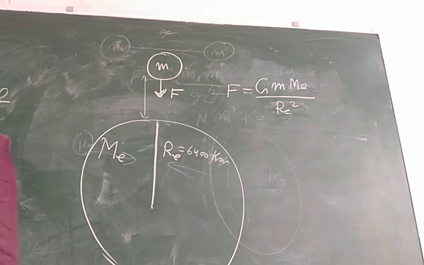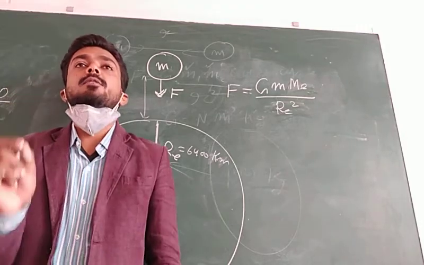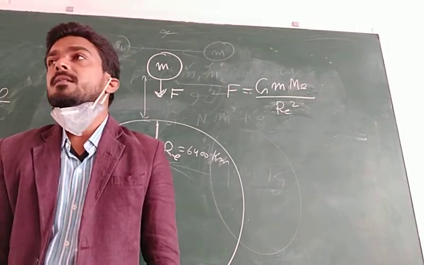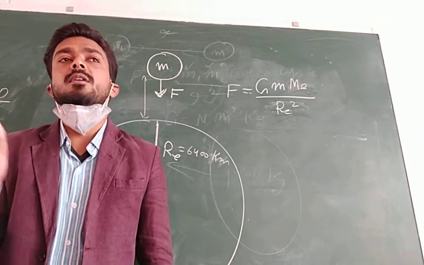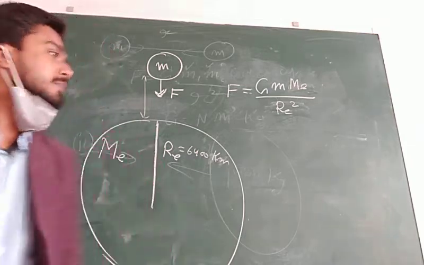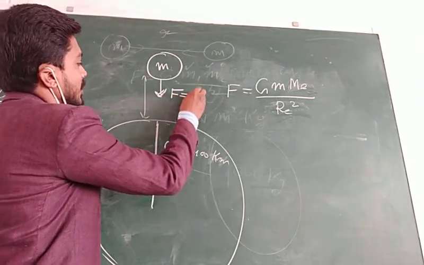Now, one more thing. In the Force and Laws of Motion chapter, we have studied a formula: force is equal to mass into acceleration. Then we can write F is equal to ma.